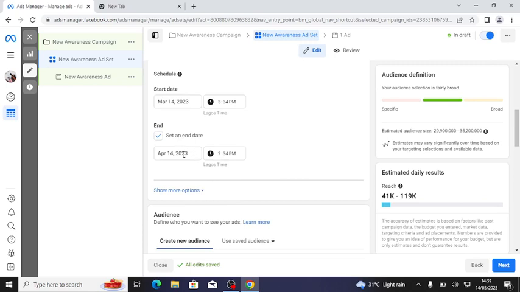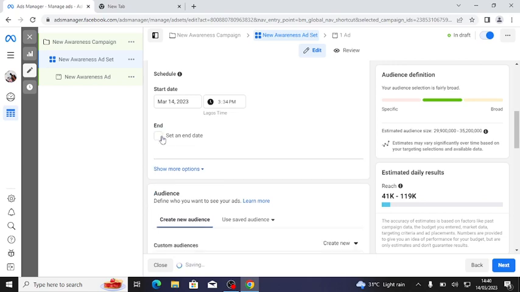For example, if you set the end date to 2 weeks' time, the ad will just stop working. If you need to use the ad again, you have to create another one. So it is better not to set an end date.